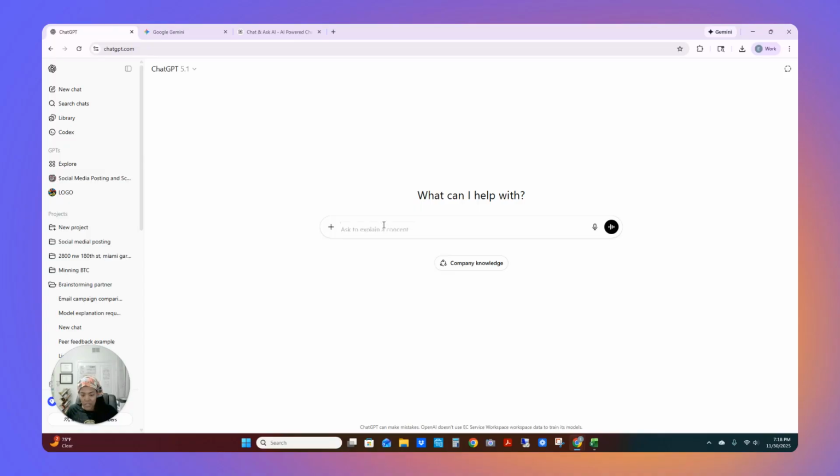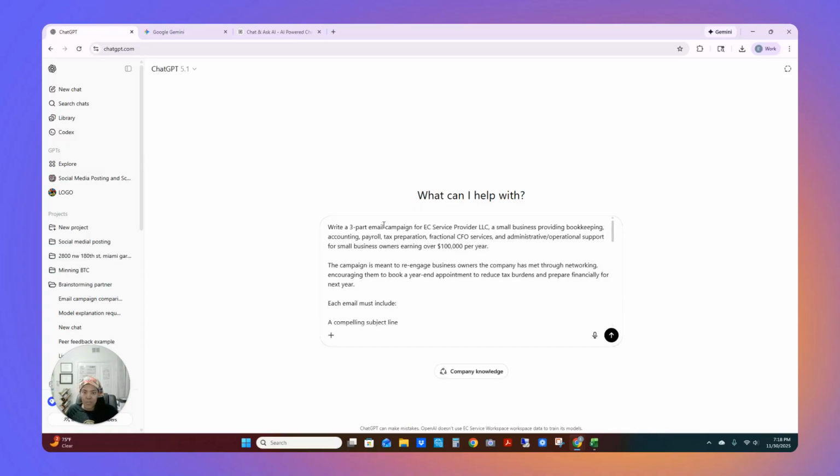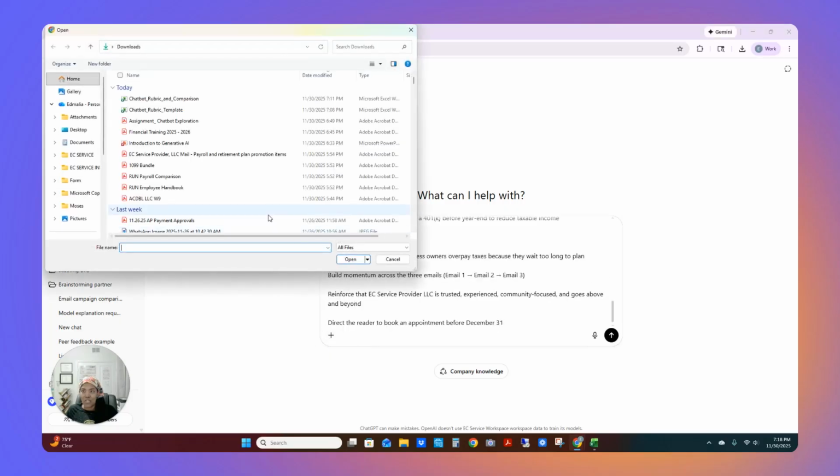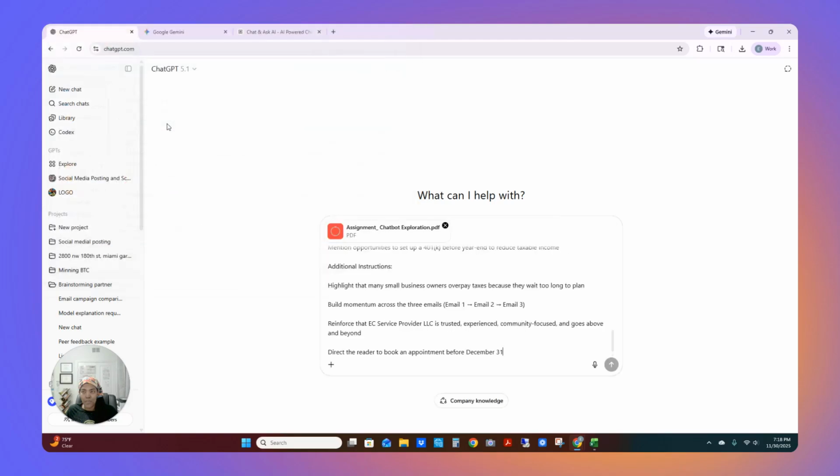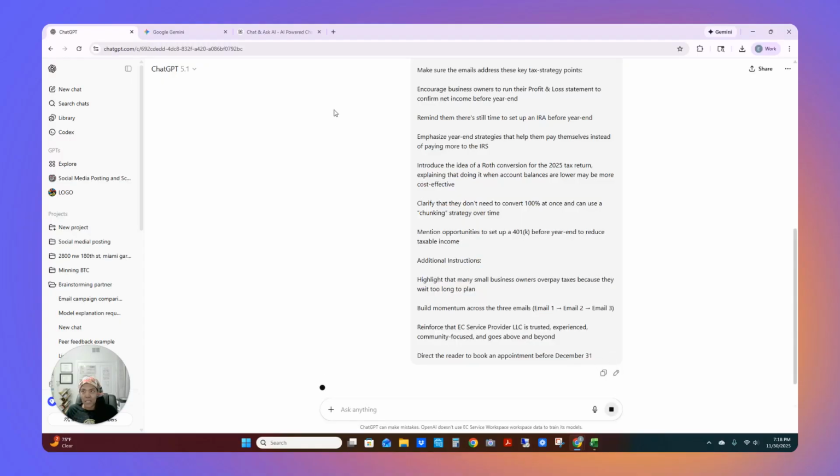So I already generated my prompt, which I'm going to put in ChatGPT. And then I like to add the instructions from the assignment. So I added that in with the prompt just so that the model is very clear on what I'm looking for in terms of rubric. So I think that's helpful. So I'm going to go ahead and put that in here.